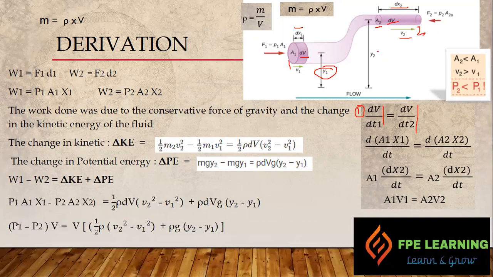If you can see change in the elevation, it will count for the potential energy. Now if you can observe that one, A2 is less than A1, right? This area of cross section is less than the A1, right, regarding this one.